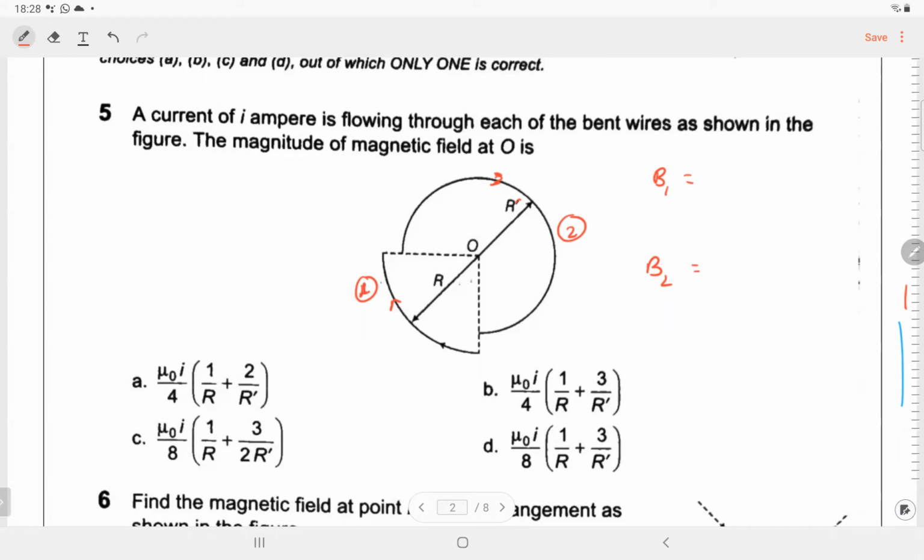The quarter circle. Mu naught I by 8 r. Mu naught I by 8 r. For a quarter circle, because length is 1/4, magnetic field will be 1/4. What is the direction? Into the plane. Right. Magnetic field is into the plane.